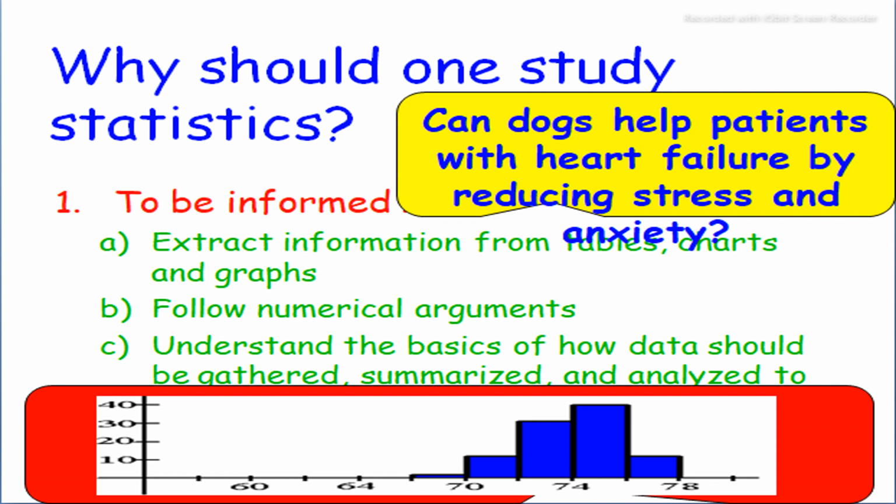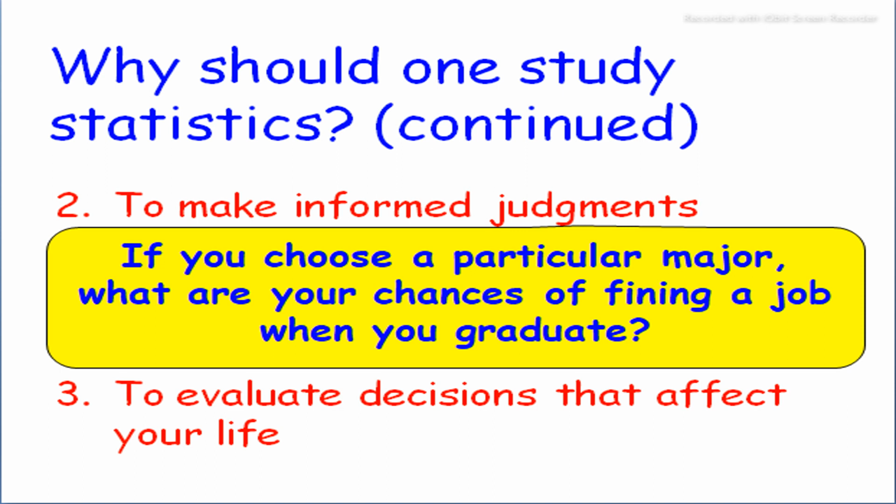Statistics are affected to a marked extent by the multiplicity of causes. Statistical techniques are the same for the social and for the physical sciences. We follow numerical arguments and understand the basics of how data should be gathered, summarized, and analyzed in different ways.